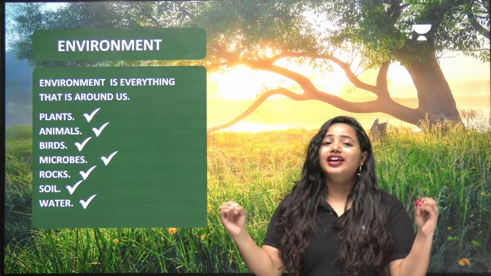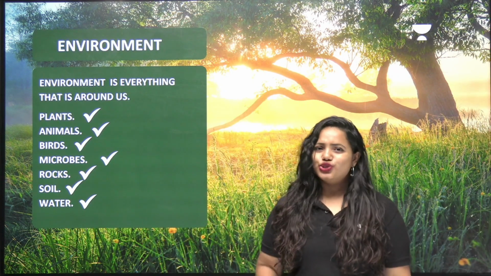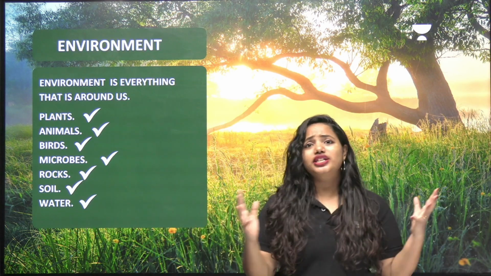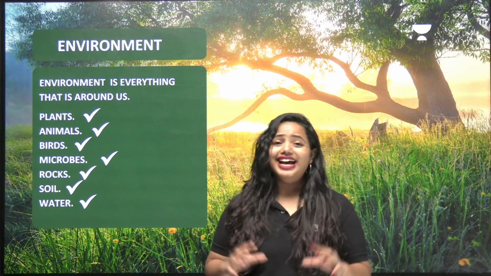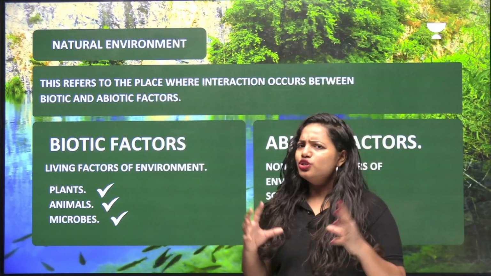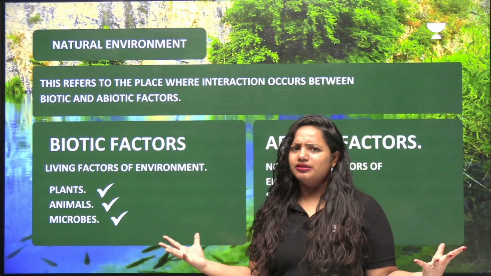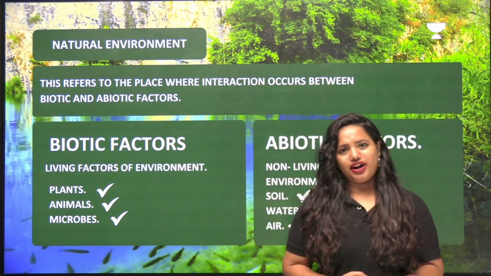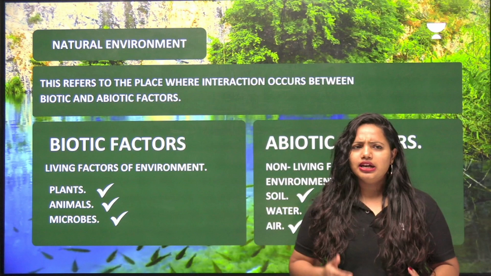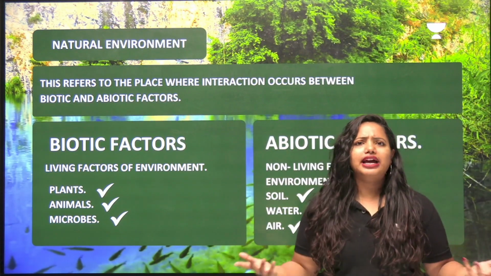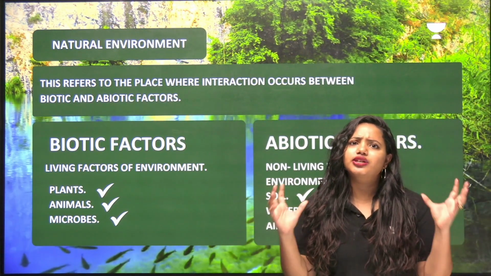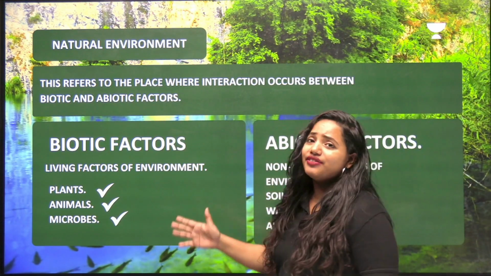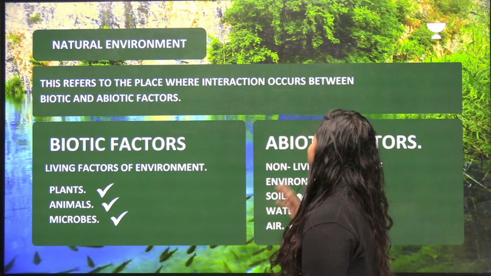Interaction between these factors is very necessary. So now we are going to learn a few more things about it because we have to learn the different types of environment too. So let's learn natural environment first. What is meant by this natural environment? Very simple. Interaction between biotic and abiotic factors. Oh, so that means if environment has to support life on Earth, these interactions are very important, right? Yes. So the factors are mainly divided into two as biotic factors and abiotic factors.